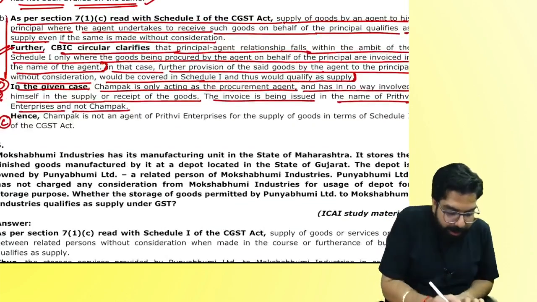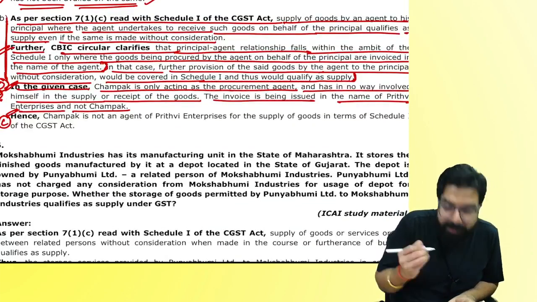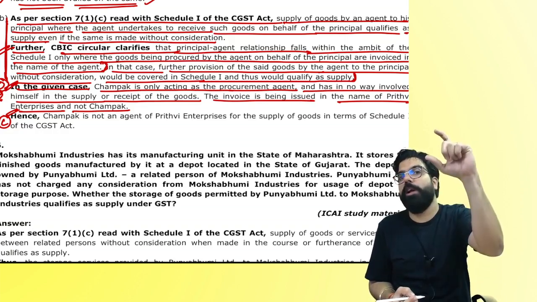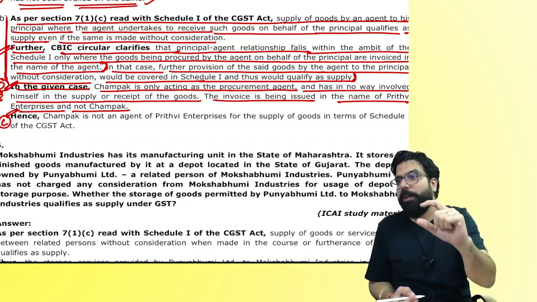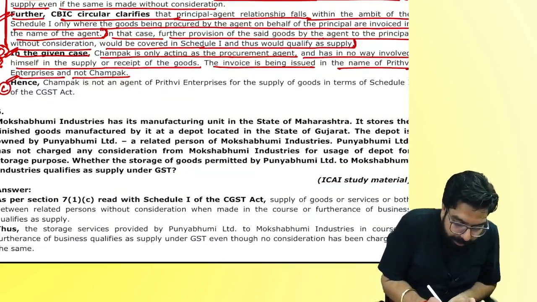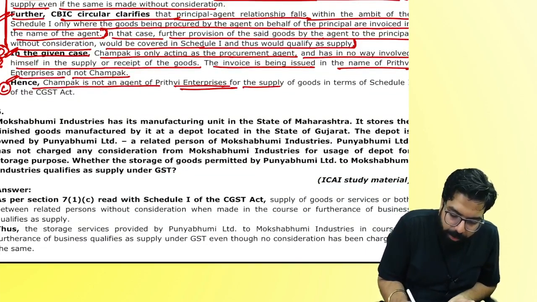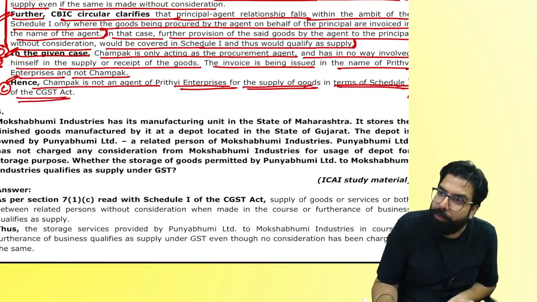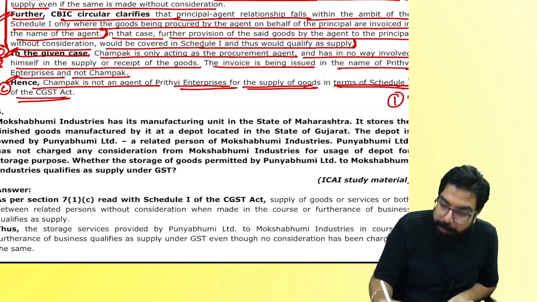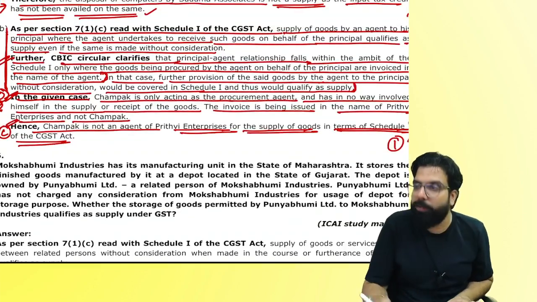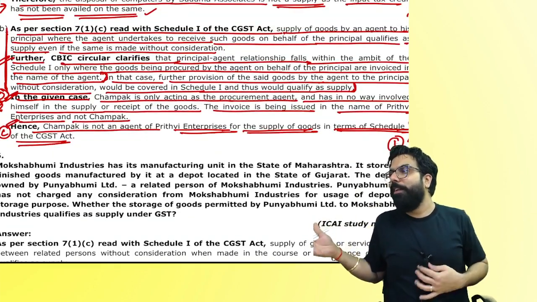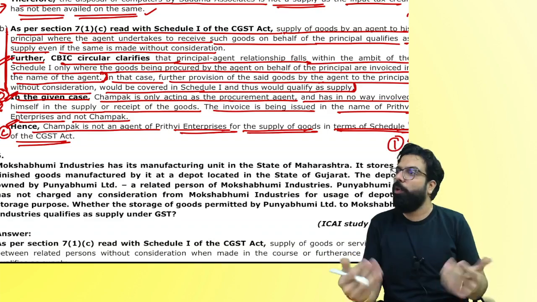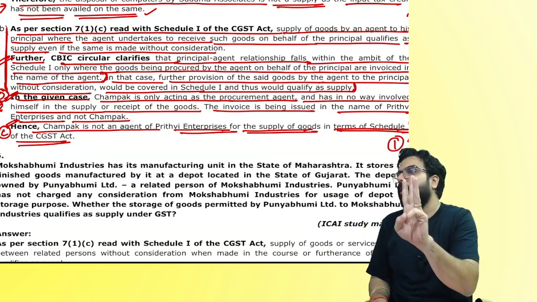See, why did I mark everything as bold? Because here your paragraphs are changing: LOC. Your institute material might be one paragraph only. I have divided it into three paragraphs so that you exactly know what is the law, what is the observation, and what is the conclusion. Next, conclusion: Champak is not an agent of Prithvi for the supply of goods in terms of Schedule 1. People, how many of you knew the answer? All of you. My question over here: your exam answer would have been only this. What about the above two paragraphs? The student doesn't write them. Student says, sir, invoice is directly in the name of the principal and hence he is not an agent as per 7.1C. Story over. You'll get 1 mark out of 3.